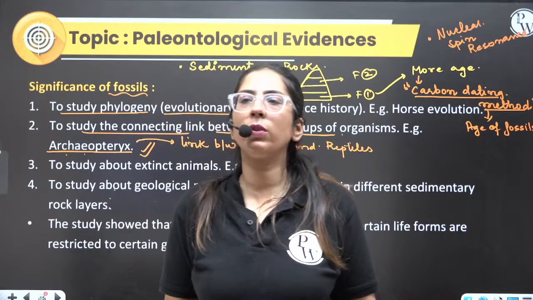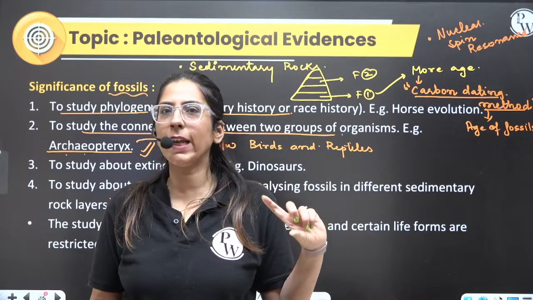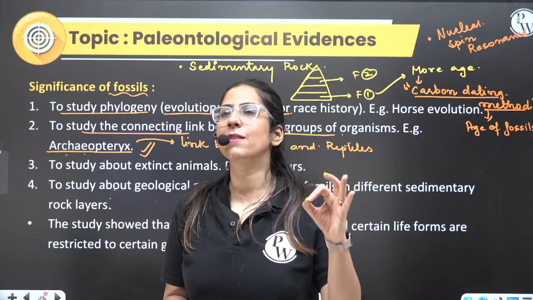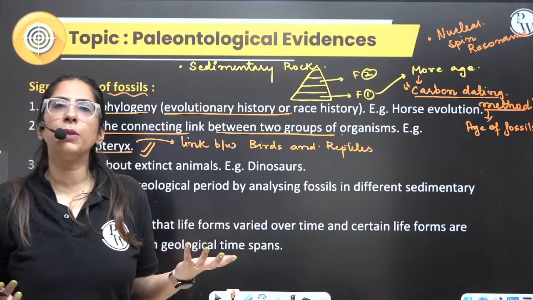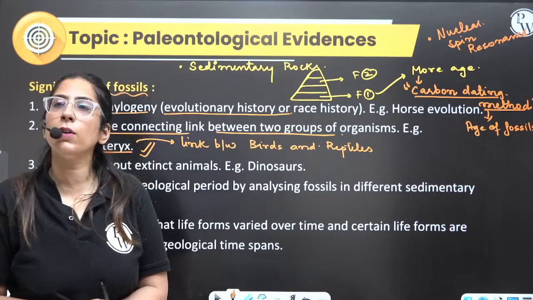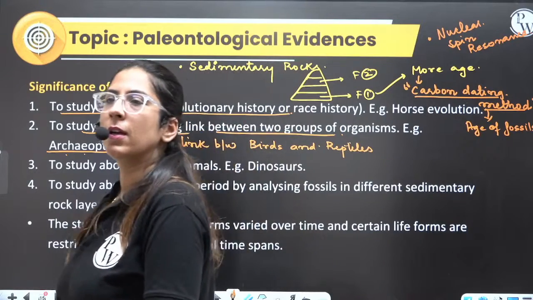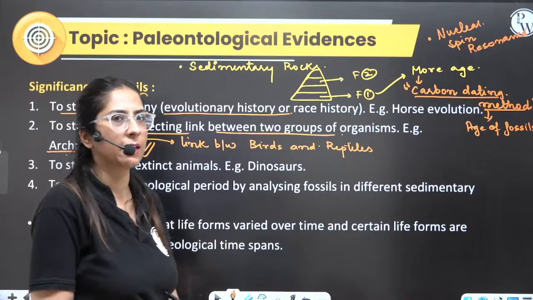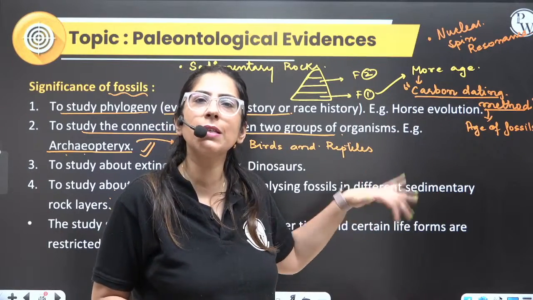What type of features did they have? Yes, it is a missing link. Good, good, good. Yes, Sagar, this is a missing link. They connect two different structures, but it is missing. Missing means it doesn't exist anymore. Clear? Now, this is between birds and reptiles. Just like birds, the body was covered with feathers. They used to fly. And just like reptiles, what different reptile features were present in these organisms? Who's going to tell me? Sagar said, ma'am, it is a missing link. Absolutely right. Missing is a part of connecting. Missing means they do not exist anymore.